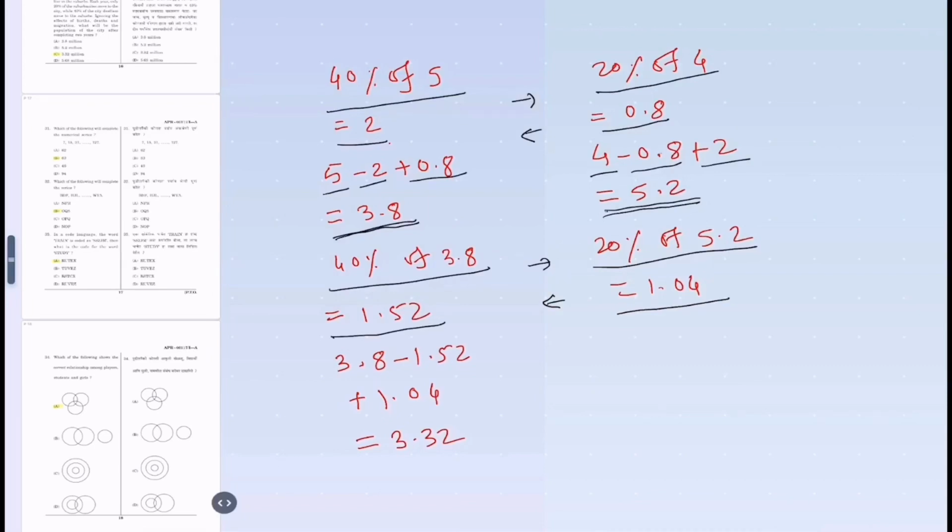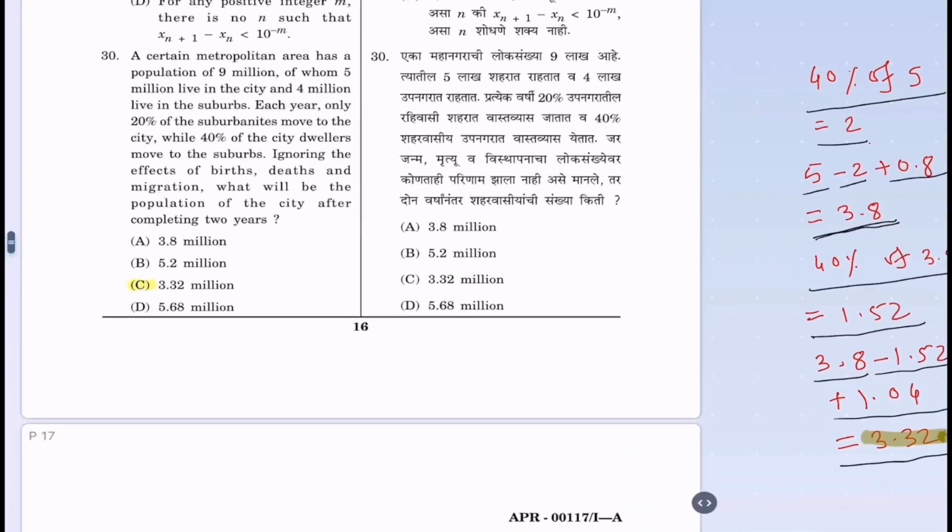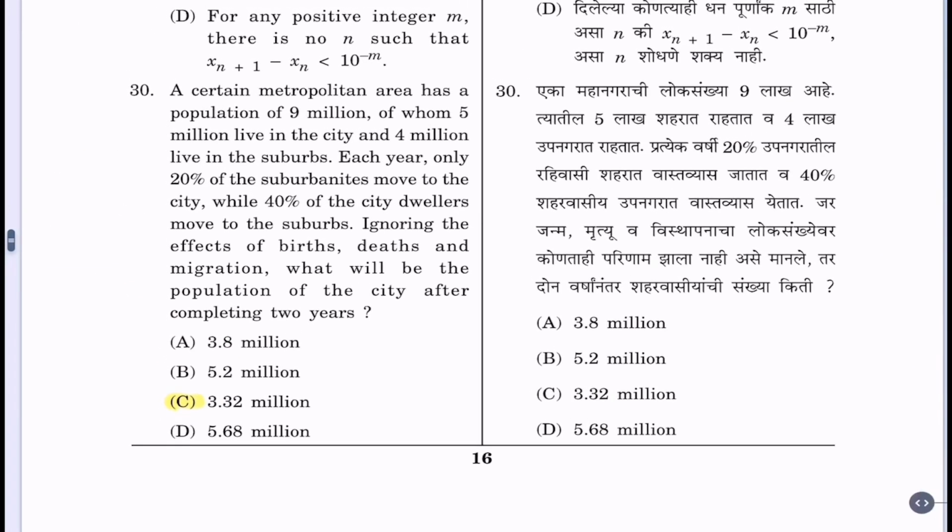So in the city, 3.8 million, which is earlier population, minus 1.52, which is leaving, plus 1.04, which is coming from suburb, equals 3.32 million population in the city. This is the final answer. So answer C is the correct answer.